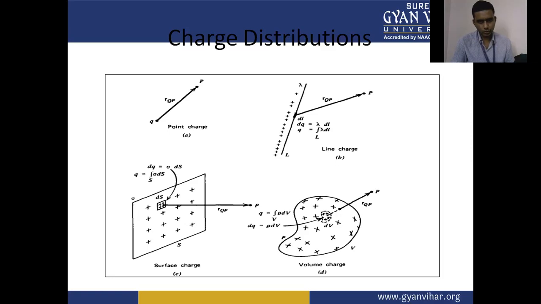So Q is equal to the integration over the surface area of rho S dS. Similarly, in the case of volume charge, dV is the incremental or small volume in the complete volume, and Q is the charge, the integration with respect to the volume of rho dV.